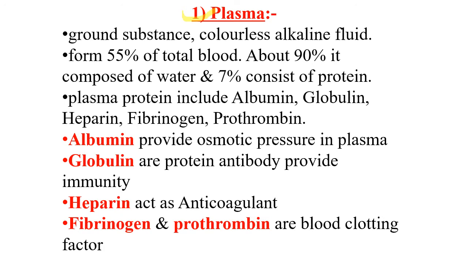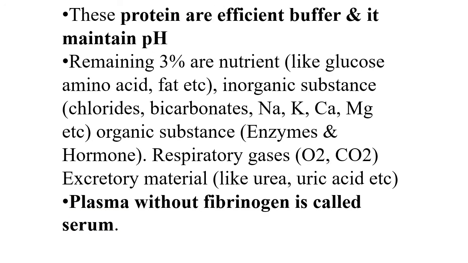Now serum albumin provides osmotic pressure in plasma, whereas globulin is a protein antibody that provides immunity to the organism. Protein heparin acts as an anticoagulant, and serum fibrinogen and prothrombin are important for blood clotting. These plasma proteins are efficient buffers, and they help to maintain the pH of blood.